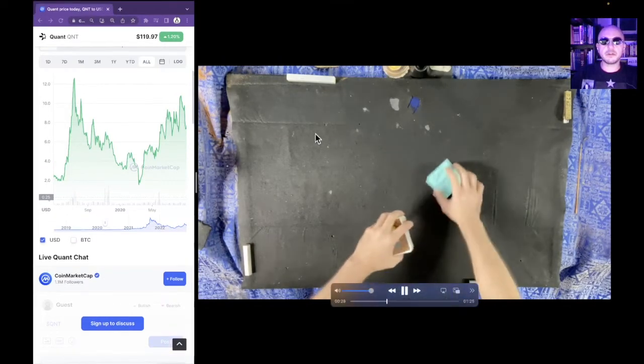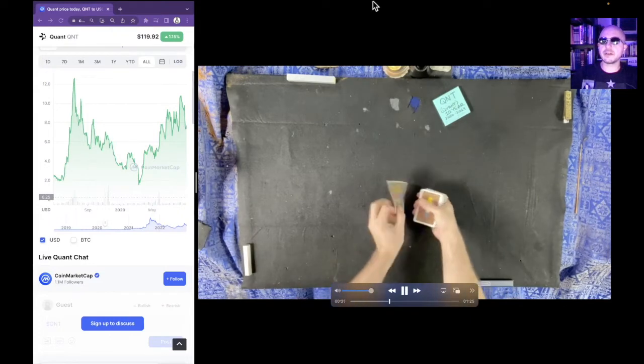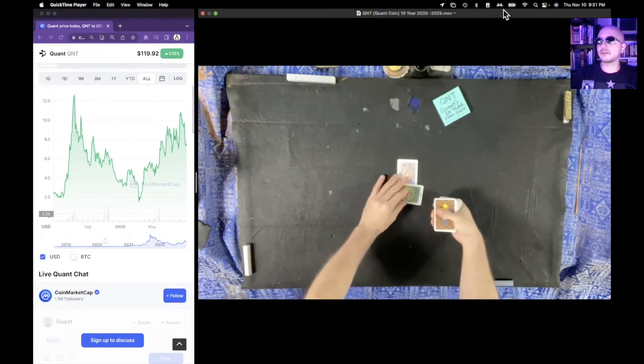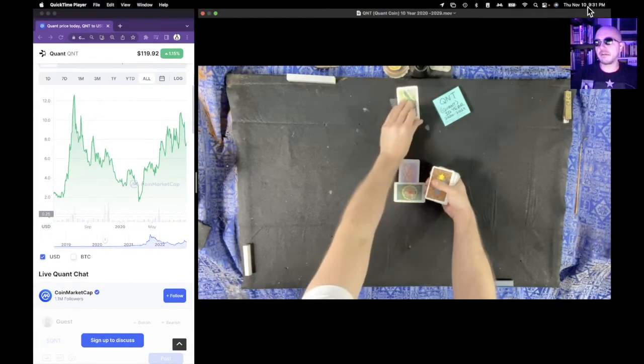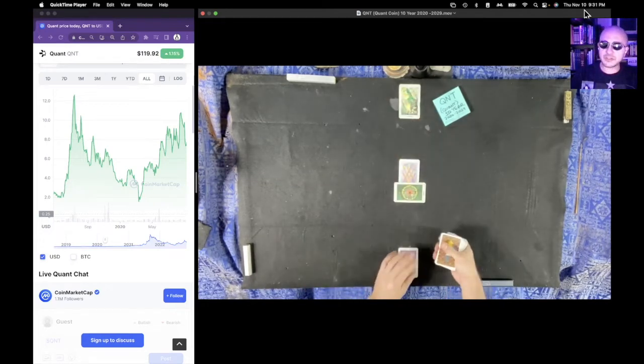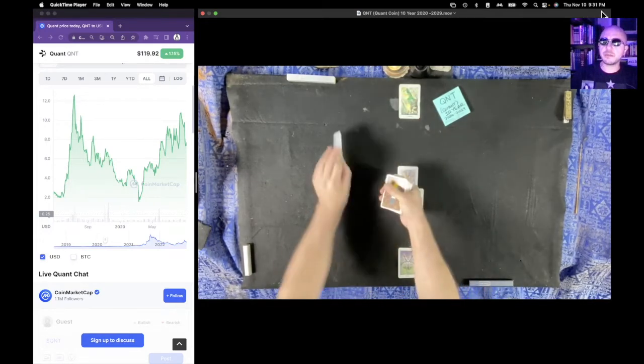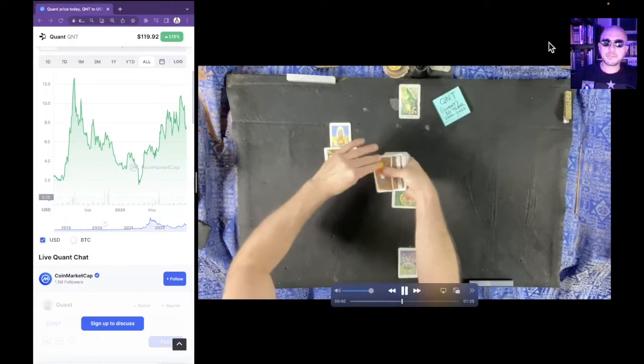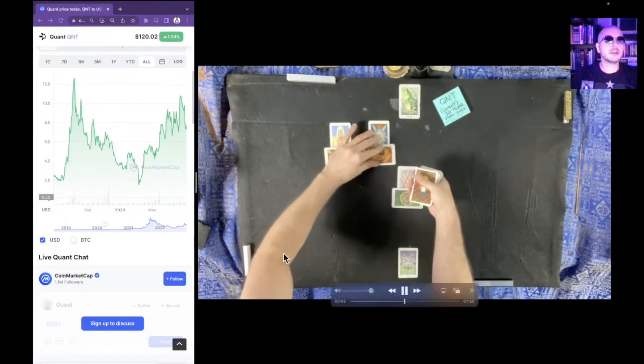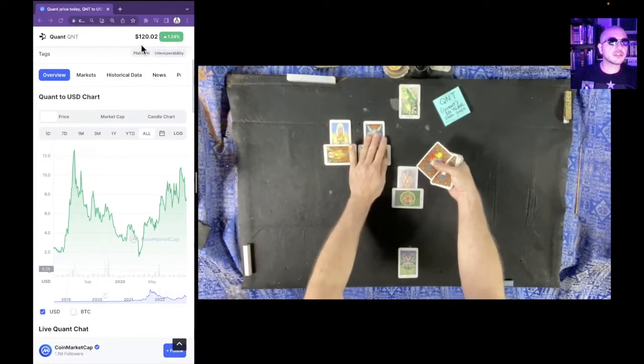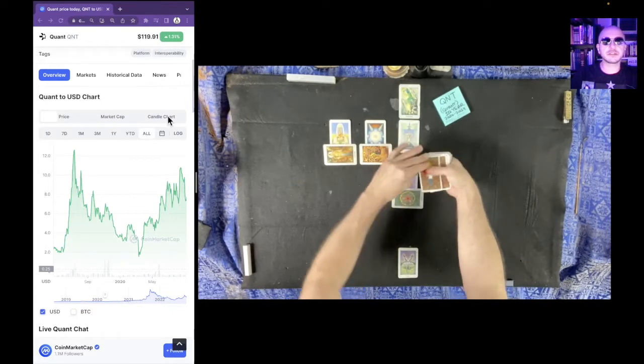Alright guys, so we're going to verify the first couple of years of this 10-year reading, and then we'll get into the full interpretation. It's currently November 10th, 2022, 9:31 p.m. Eastern Time. The current price of QNT is $1.20.